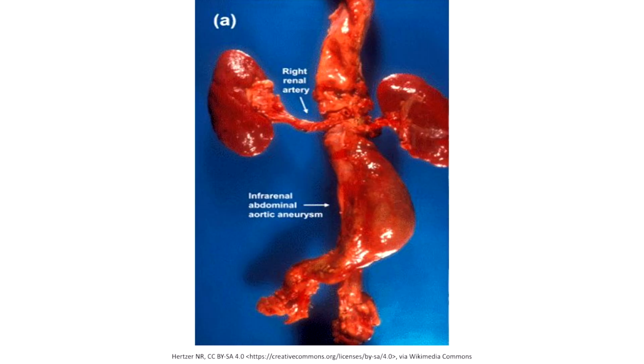Here is a gross anatomy photo of an infrarenal aneurysm. The regions of the aorta distal to the renal arteries have less collagen laminar unit. We know that collagen is what provides structural support, so aneurysms here are more common compared to the thoracic aorta.